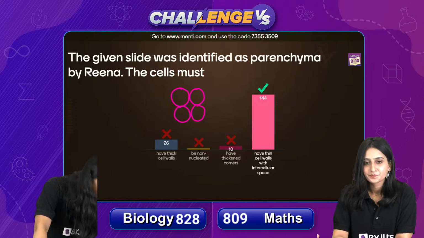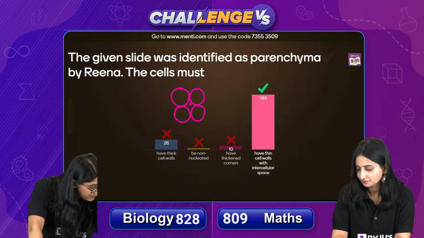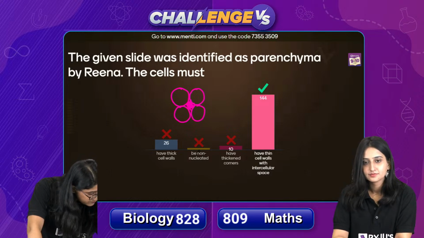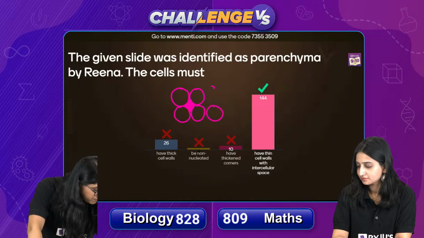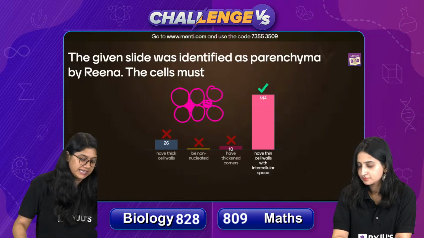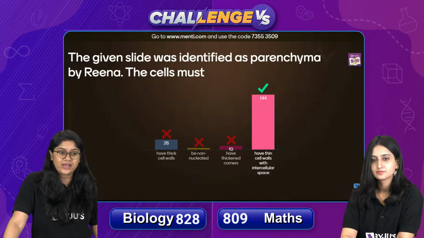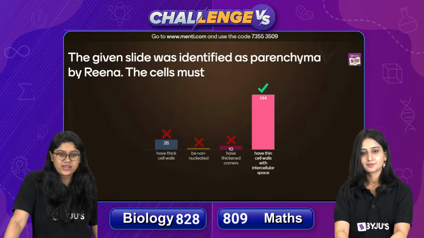That's a very, very important characteristic about the parenchyma. They have a very thin cell wall, okay? Of course, they will have lots and lots of intercellular space. That's a major characteristic feature of the parenchyma, right? So very good everyone.